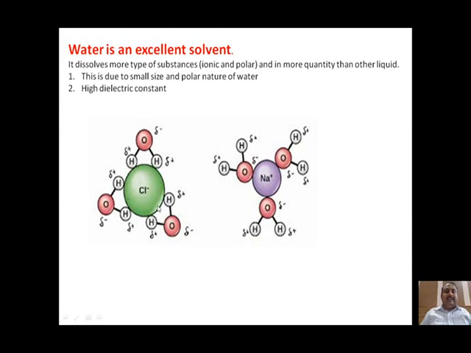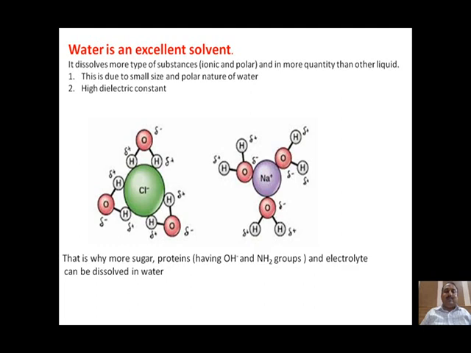Therefore, any ionic substance which has charges on it, whether positively or negatively charged, is being attacked, or we can say surrounded, by water molecules with their corresponding charges. Negative charge is attracted by positive charge, and positive charge is attracted by the negatively charged part of the water molecule.